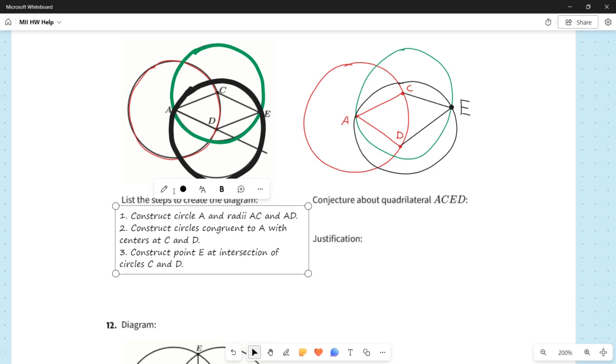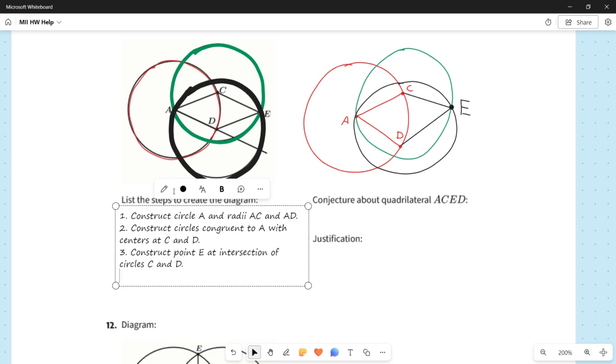And really, I guess it's the second point of intersection because the circles C and D also intersected at A, which we've already sort of labeled and dealt with. But then there's this second point of intersection on the right, this point E. So we label it and we constructed it.